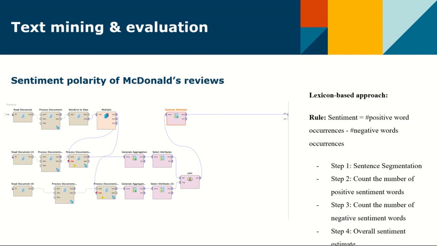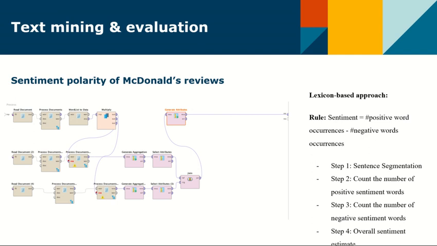The overall process of lexicon-based sentiment analysis is like the screenshot and can be separated into 4 big steps. Step 1. We need to segment the document, which contains users' review, into sentences. Hence, we use the tokenize operator of RapidMiner to complete the sentence segmentation.